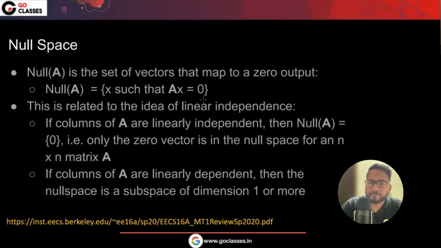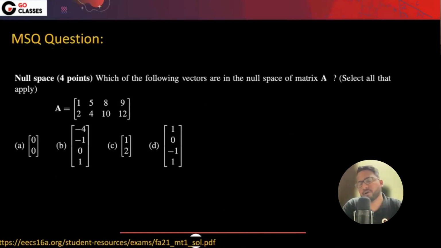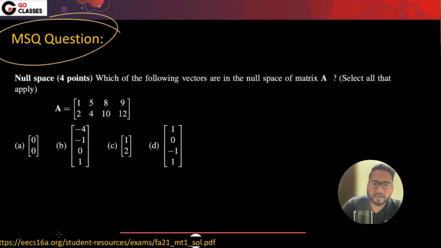Now let's see why column space and null space matter to us. It is actually very important. But before that, let's see some numerical questions where we find out the column space and the null space. Let's see this question. Which of the following vectors are in null space of matrix A? Select all that apply. This is an MSQ question which I have directly taken from this university.